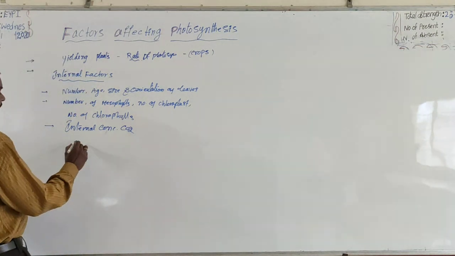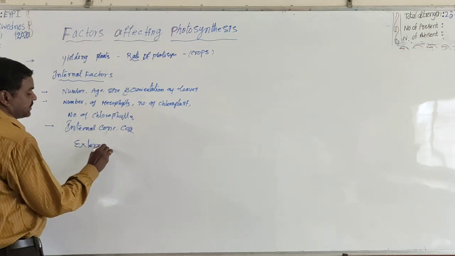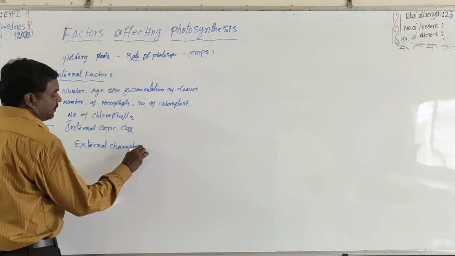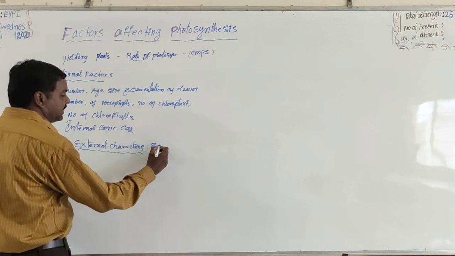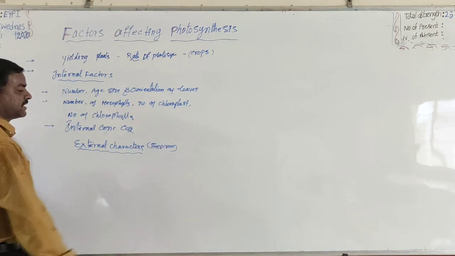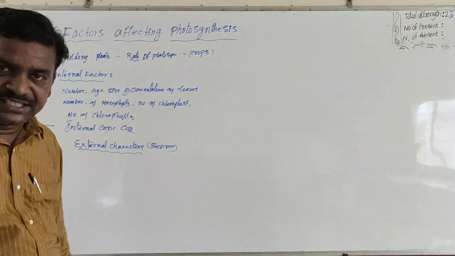Now coming to external factors. You know, external factors means environmental or physical factors. There are some physical factors that influence the rate of photosynthesis.